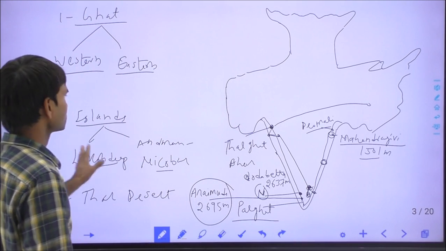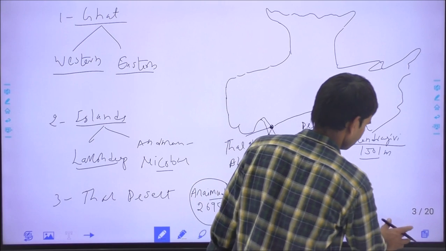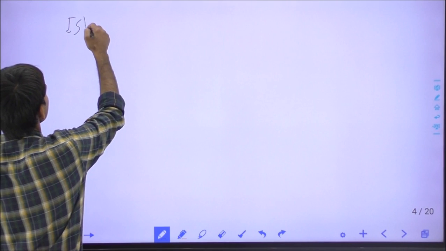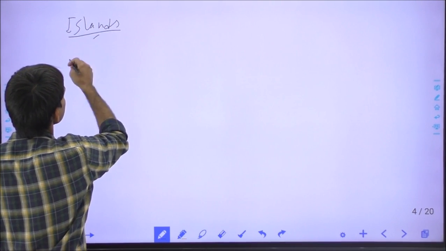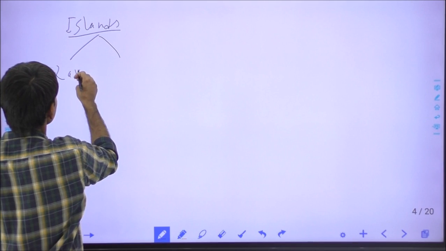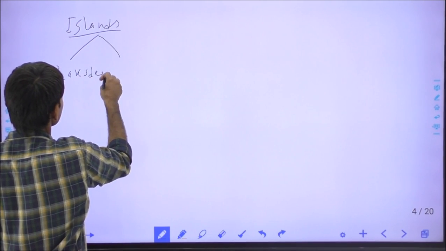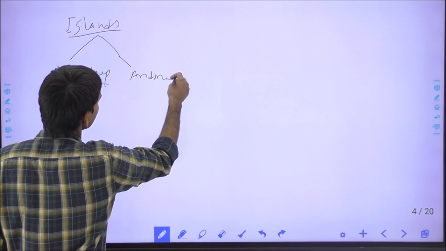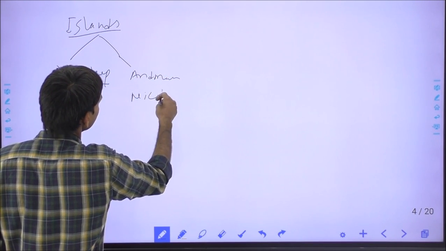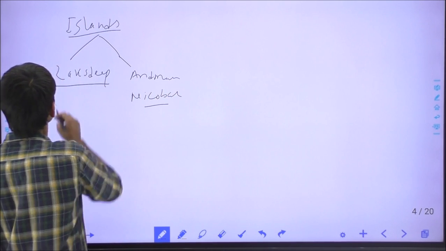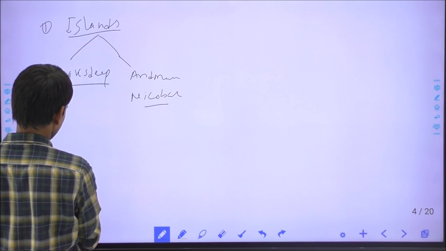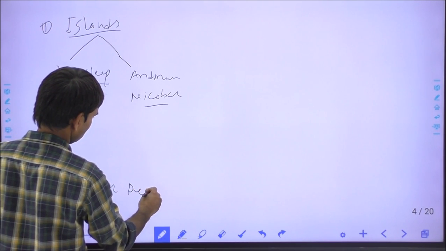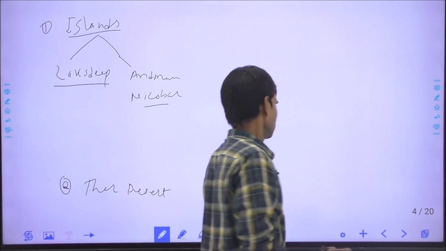In the next part, we will discuss the position of the islands. Islands are of two kinds. One is the Lakshadweep and another is the Andaman and Nicobar. And second is the Thar Desert. Okay. Through the map,